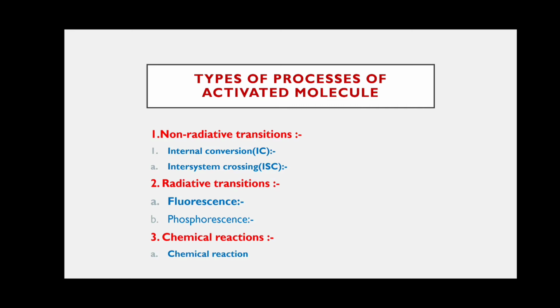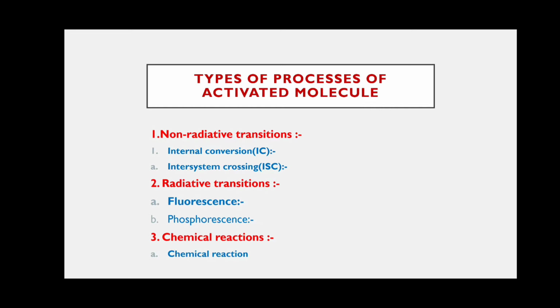One is non-radiative transitions. Another one is radiative transitions. Non-radiative transitions are again two types: internal conversion (IC), and second one is intersystem crossing (ISC). Internal conversion, intersystem crossing: these are the non-radiative transitions. Next, radiative transitions: fluorescence, and second one is phosphorescence.